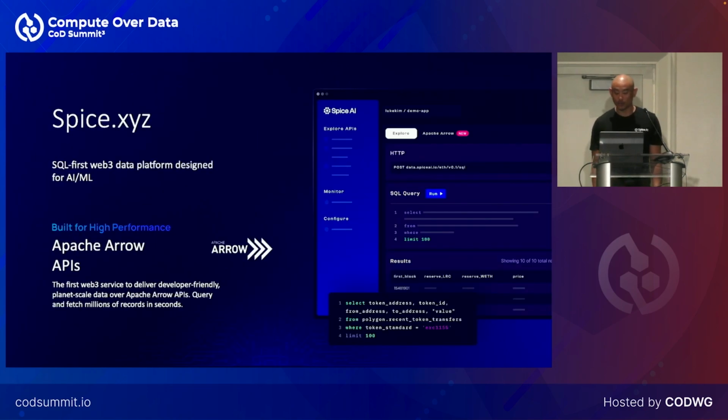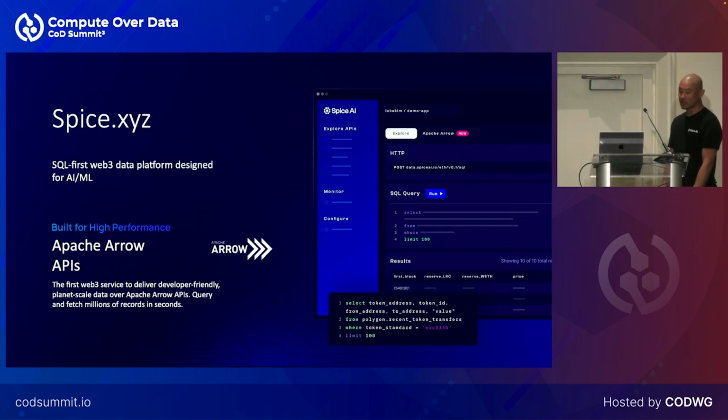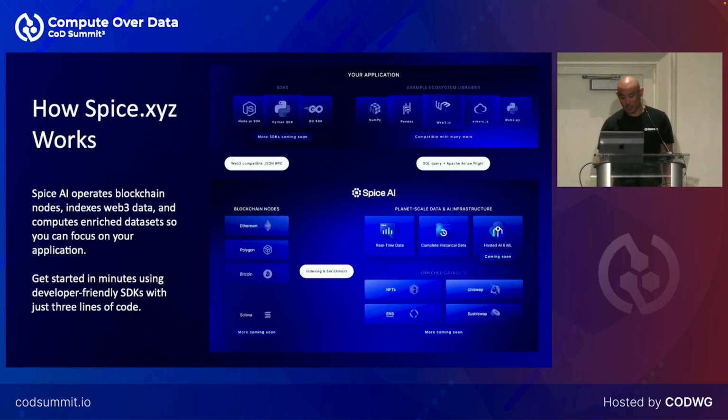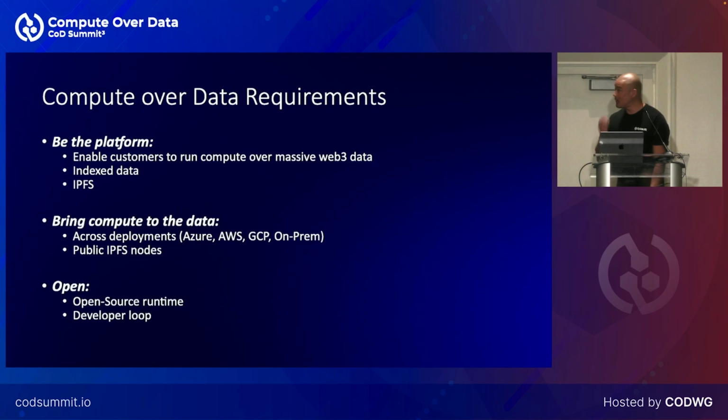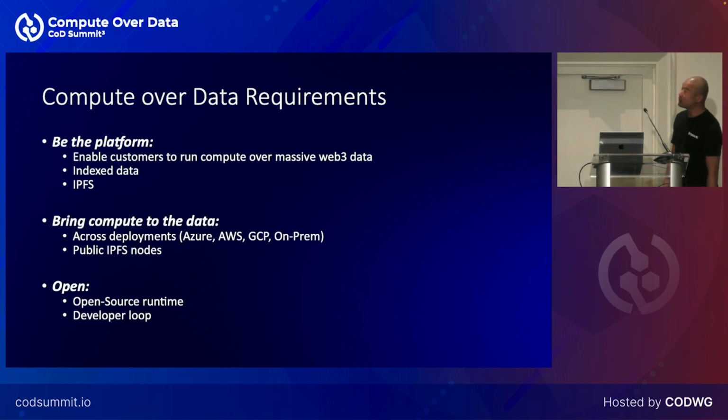So with that, we built Spice.xyz. It's a SQL-first platform for querying Web3 data, and it provides that data over high-performance Apache Arrow APIs specifically for data science and machine learning. And so we index a bunch of blockchains, and we produce that data and provide it to developers. Now, what's interesting about this is we have some interesting compute over data requirements.